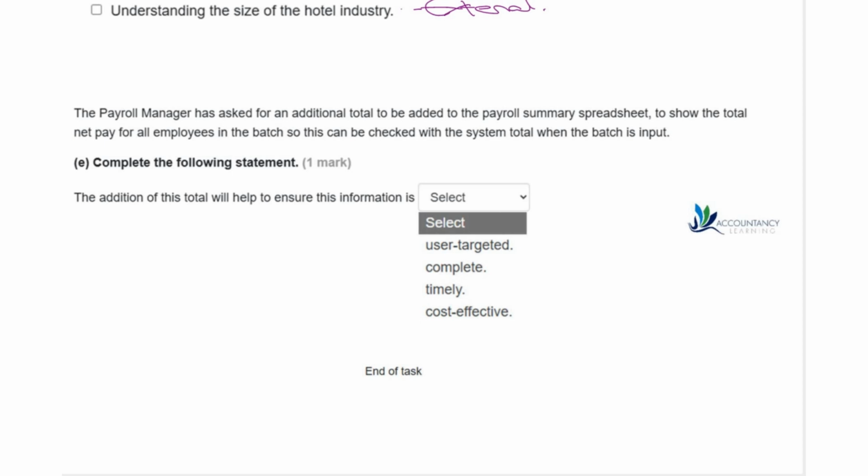So we are effectively doing a sort of form of reconciliation here. So does the total match the system? So if it didn't match, then there would be something missing. So this is to ensure that the information is complete. And with that, that brings us to the end of task 7.